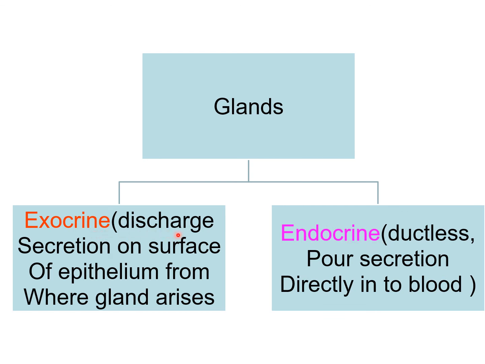Exocrine glands discharge the secretion on the surface of the epithelium from where the gland arises. I already told you about exocrine glands in the previous class. Today I will discuss the endocrine gland. These glands are ductless glands that pour secretion directly into the blood. Endocrine glands are ductless glands whose secretions are carried to a specific destination through the vascular system.